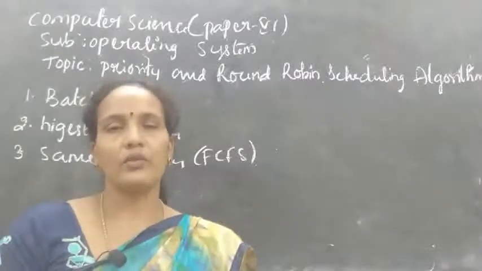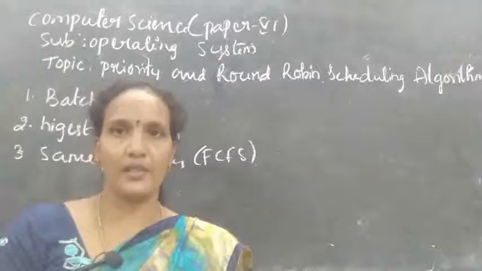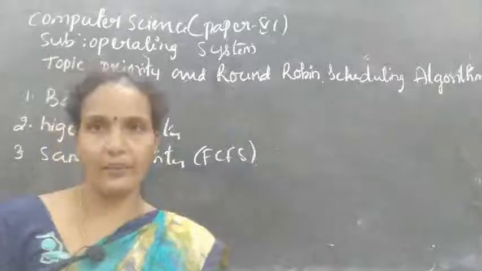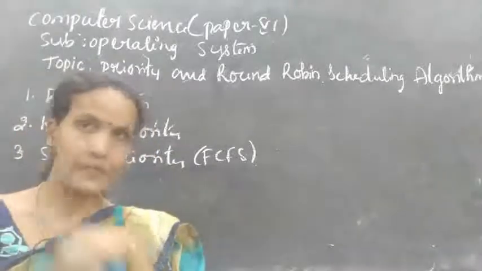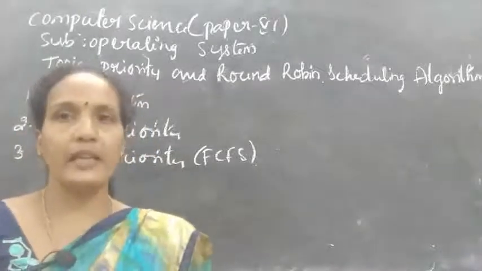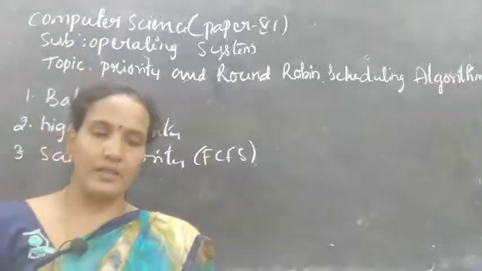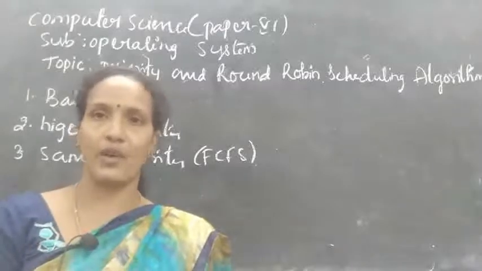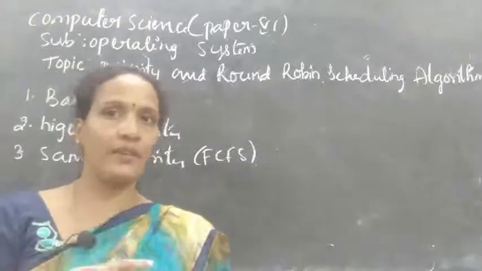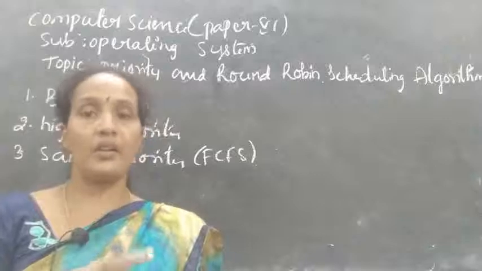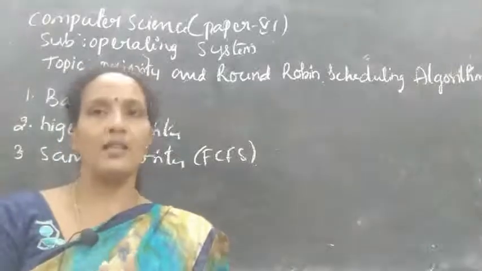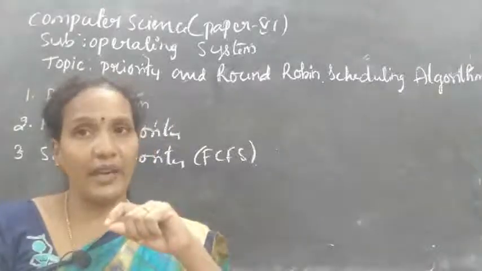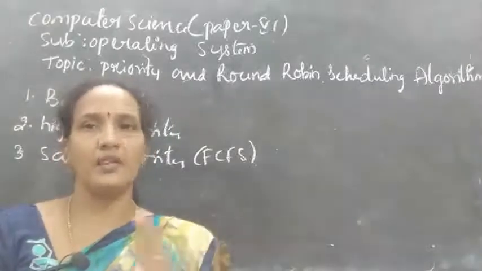Now, today I am going to explain two more algorithms. The first one is priority, and the second one is round robin. In the priority algorithm, in the shortest job and first come first serve models, we were given the process and execution time. But in priority scheduling, one more column is added, and in that column, for each and every process, we give the priority, and based on the priority, the processes are executed.